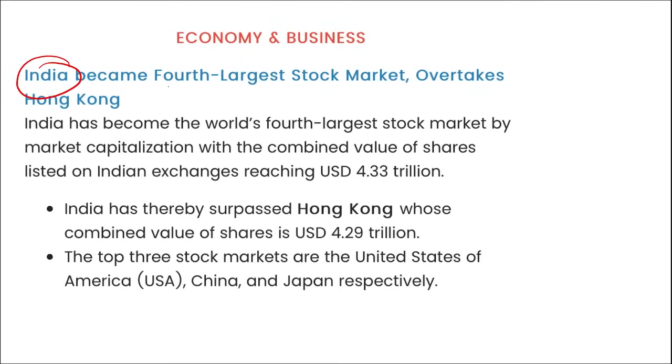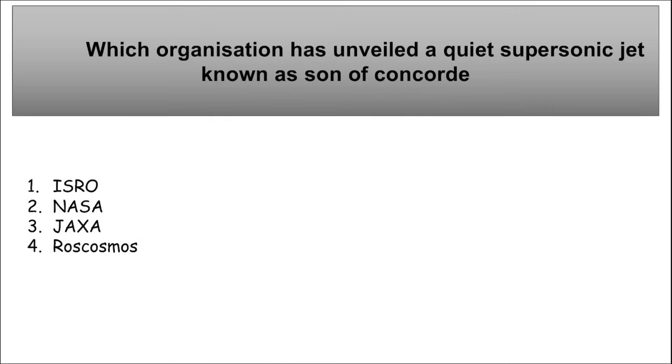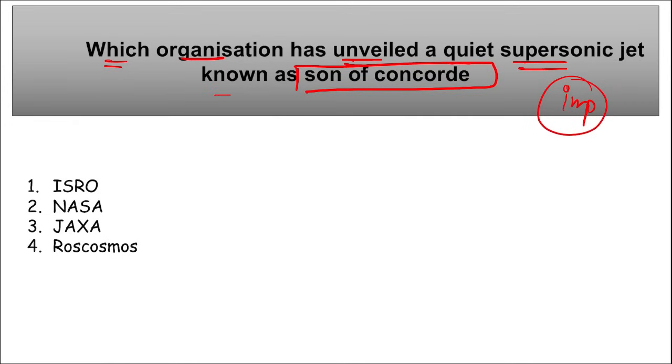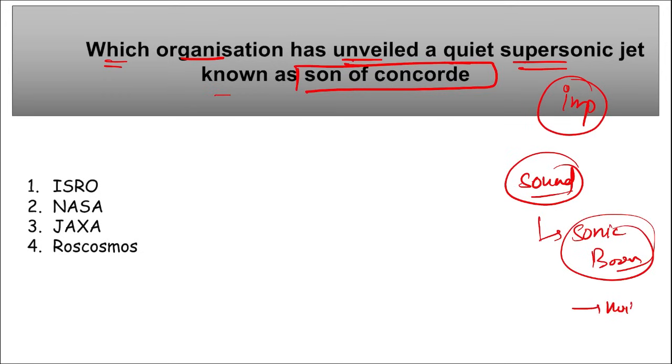Here you can see India became the fourth largest stock market, overtaking Hong Kong. Next is, which organization has unveiled a quiet supersonic jet known as the Son of Concorde? Important. When we surpass the speed of sound, there is a sonic boom. And this sonic boom is very noisy, right? You can hear it loudly. Whenever a jet fighter goes supersonic, there is a loud noise of the air breaking apart because of the aircraft reaching a speed more than that of sound.